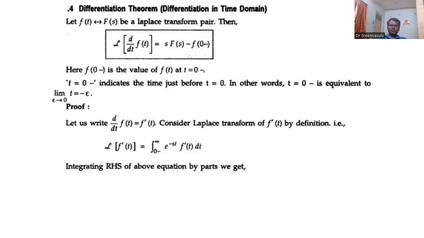F dash of t means the first derivative of f of t. So I am writing the Laplace transform of f dash of t is equal to integral 0 to infinity f dash of t into e power minus st into dt. What is this f dash of t? d by dt of f of t.